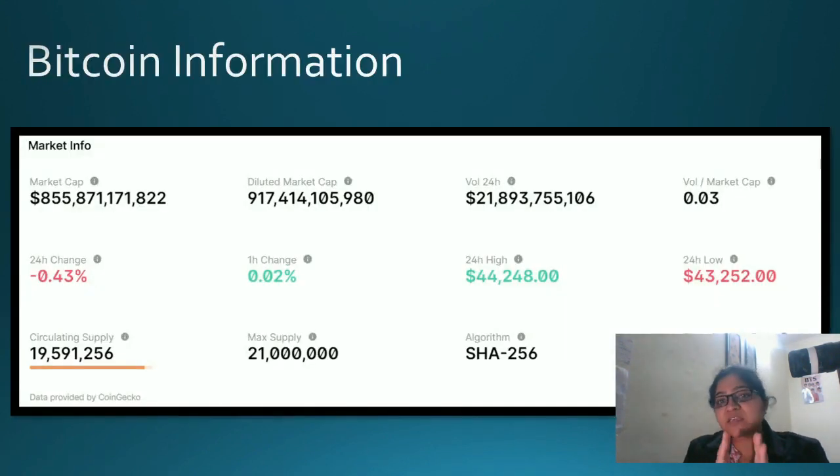First, understand the basic concepts of Bitcoin. There is a cap of Bitcoin which can come into the market. In total, only 21 million Bitcoins can be mined in the Bitcoin world. So the max cap is already defined. This has been defined by the algorithm from Satoshi Nakamoto in 2009 itself.